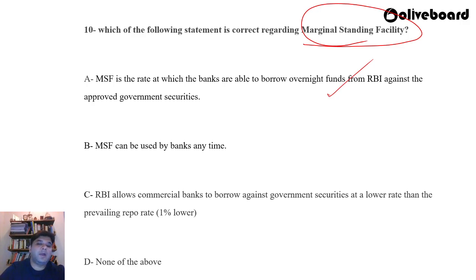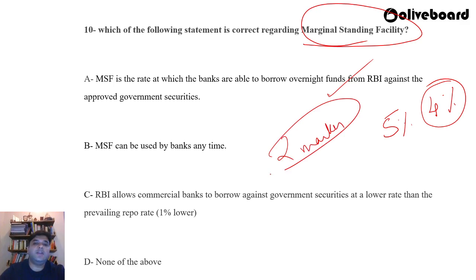MSF can be used by banks anytime. RBI allows commercial banks to borrow against government securities at a lower rate than the prevailing repo rate. Meaning if the repo rate is 5%, you can avail the loan facility at 4%, 1% lower. Okay, so which of the following statements is correct regarding the marginal standing facility? Right, this could be asked as a 2 marker.